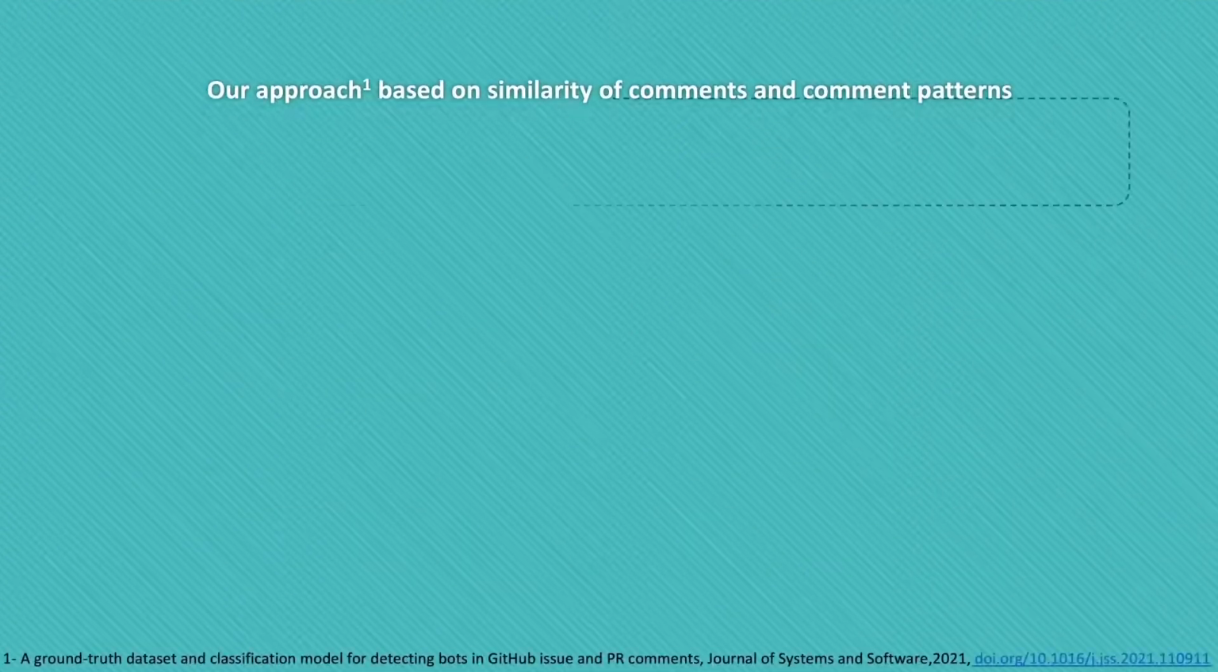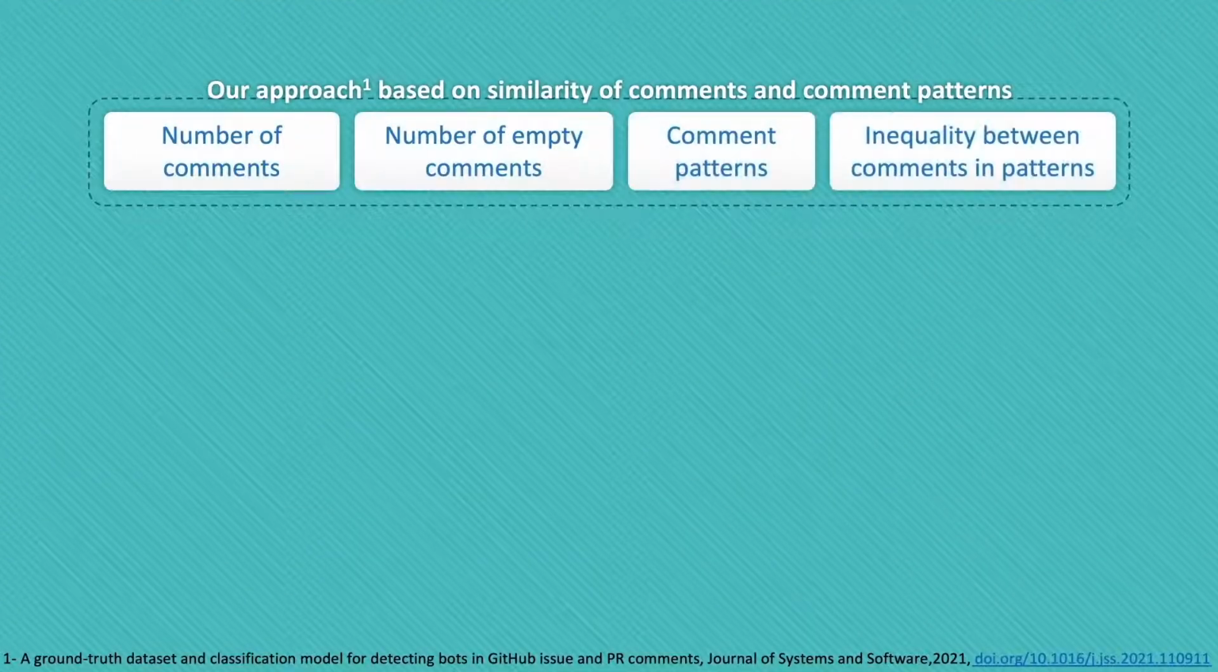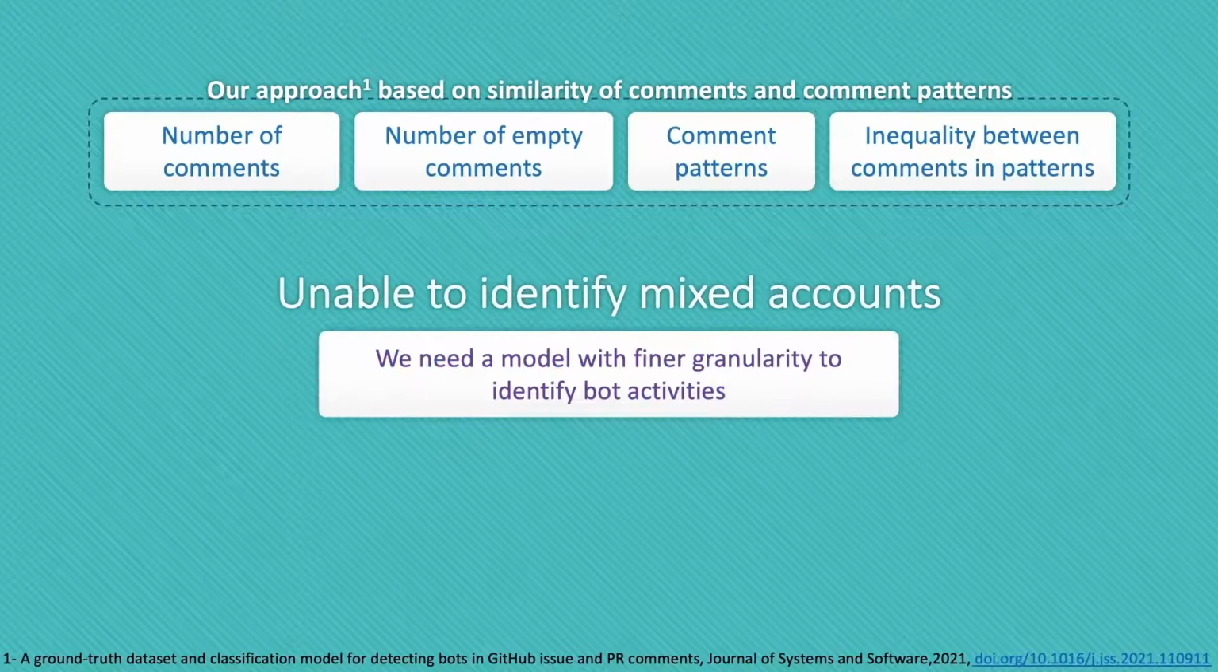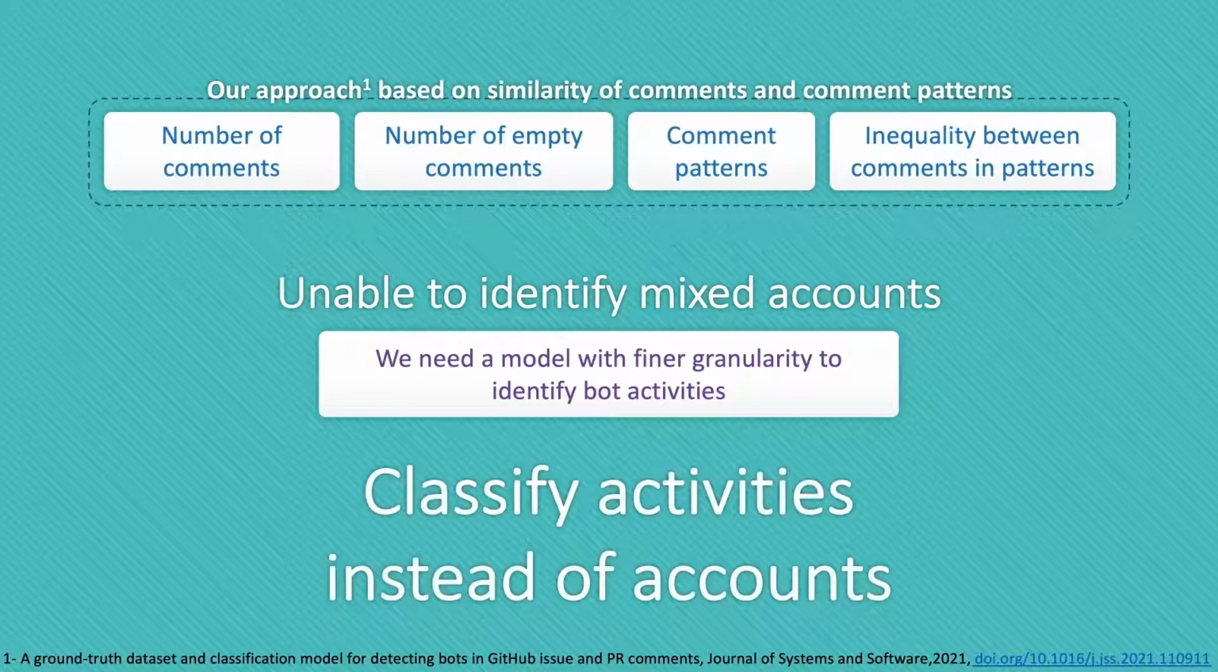Since the approach we followed in our previous work was based on similarity of comments and comment patterns and was not able to identify such accounts, we excluded these accounts from our ground truth dataset. Mixed accounts are getting more and more prevalent with the increasing number of automated tools and apps for social coding platforms. The motivation of this work is that we need a model with a finer granularity to identify which activity is done by a human and which one is done by a bot.